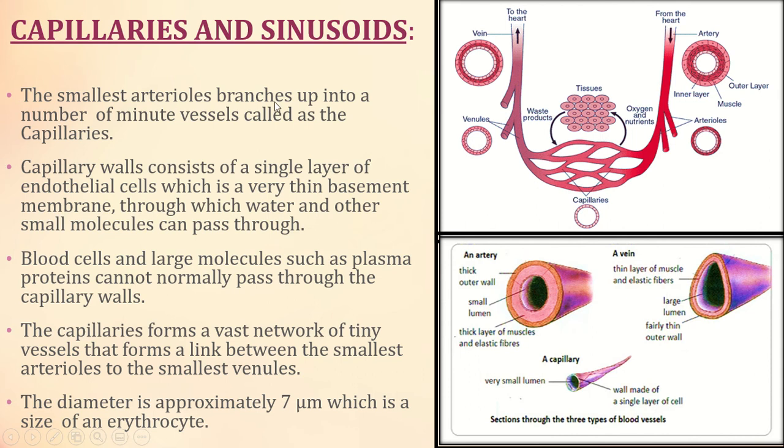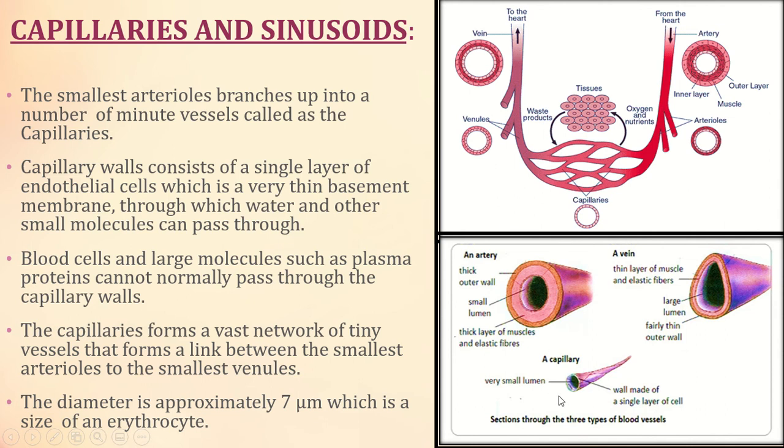The smallest arterioles branch into a number of minute vessels called capillaries. The capillary walls consist of a single layer of endothelial cells with a very thin basement membrane through which water and other small molecules can pass. Here you can see a capillary. It has only a single layer of endothelial cells for the absorption of water and small molecules. The blood cells and large molecules such as plasma proteins cannot normally pass through the capillary wall.